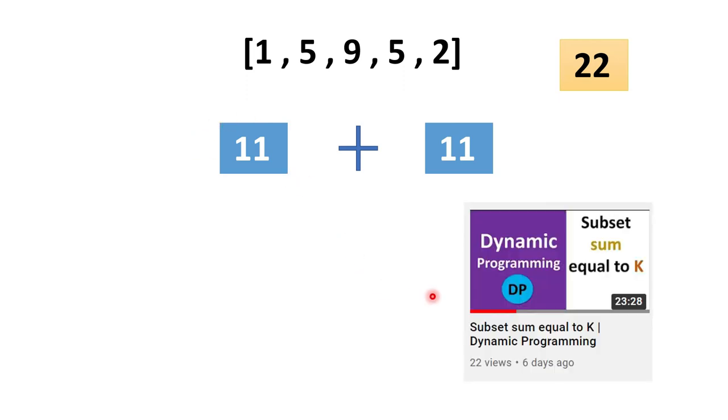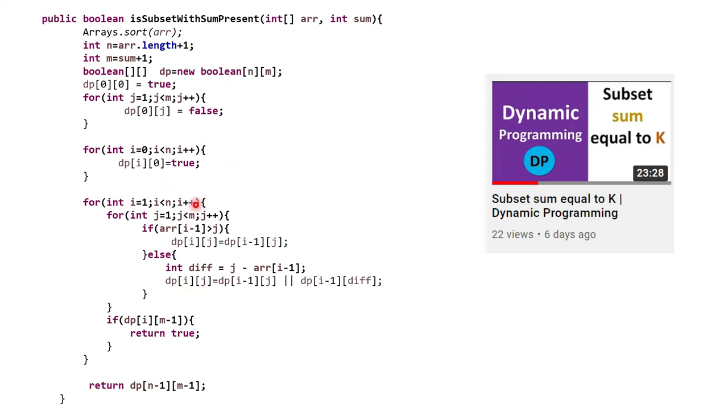And that is exactly this subset sum equal to k problem. Here k you can imagine as 11. So you have to check whether in this array I can form 11 from a subset by summing up their numbers. So we have to just pass this 11 into this solution function, and we are done. So here is the code which I already explained for the subset sum equal to k problem, where we need to pass the array and the sum we are expecting from this array. So here we have to just pass the total sum by 2. That half of the sum we have to pass in this function, and if it is returning true, then we are done.